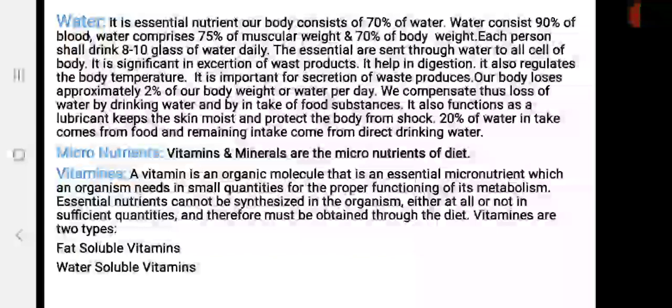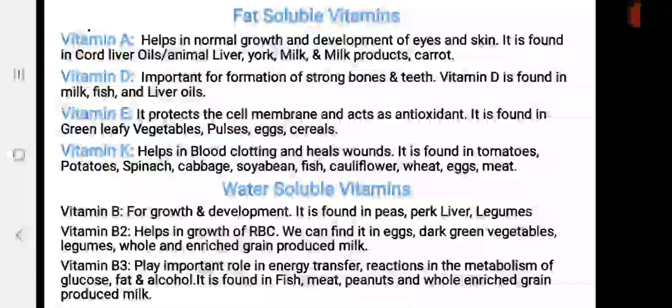There are two groups of vitamins: fat soluble vitamins and water soluble vitamins. Fat soluble vitamins means vitamins that are soluble in fat, and these vitamins are vitamin A, vitamin D, vitamin E and vitamin K. Now I am going to explain what disease may come in the deficiency of these vitamins and what are the sources of these vitamins.